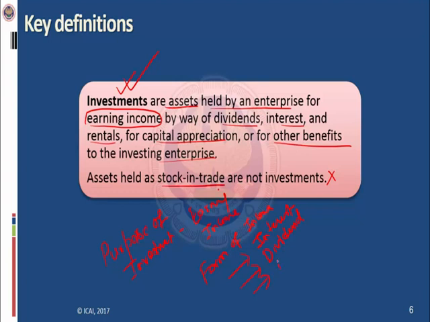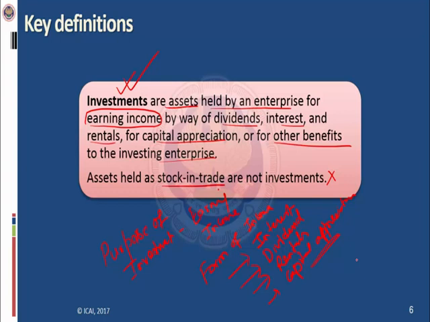Or rentals, the entity has invested in land and building, so the entity is getting rentals on those land and buildings. Capital appreciation, so the entity has invested in shares, the entity has invested in land, the entity has invested in building for the purpose of capital appreciation. So these could be the form of income.